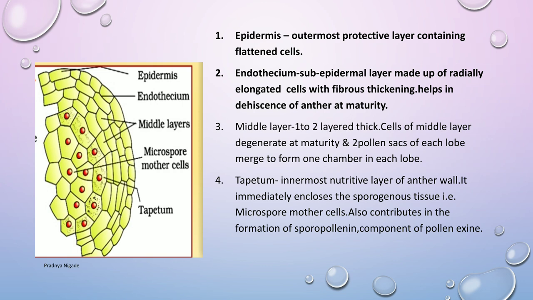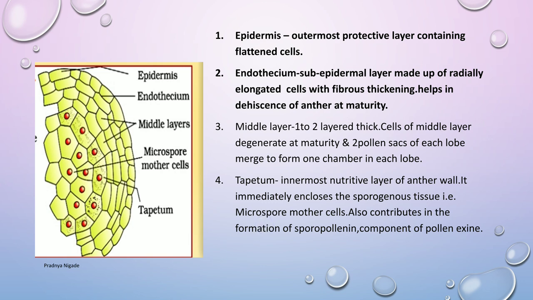Endothecium cells in the shallow groove between two pollen sacs remain thin-walled. They represent the line of dehiscence. The hygroscopic nature of this endothecium and the characteristic callose fibrous thickening help in the dehiscence of the anther. So this was the function of endothecium. It helps in the dehiscence of the anther.